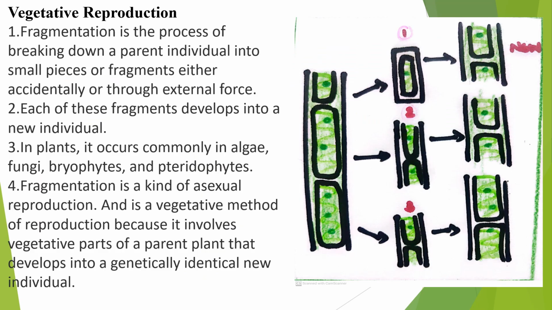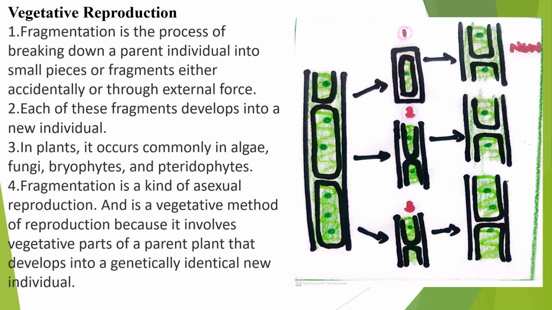Now coming to the reproduction process. Vegetative reproduction is mainly through the process of fragmentation. It is very easy. It is breaking down a parental individual into small pieces or fragments. If you see the picture, a parent individual, due to external force or any accident, breaks up into two. Now each of these daughter individuals grows individually into a new alga. So each of these fragments develops into a new individual.